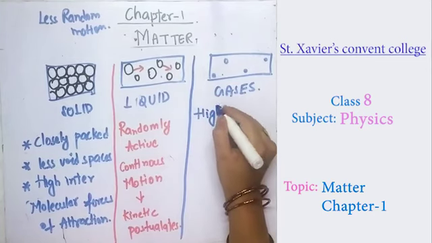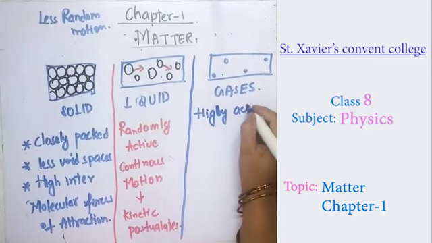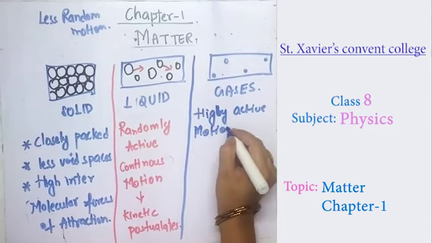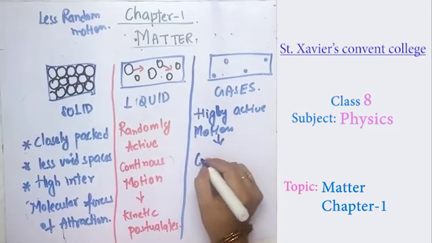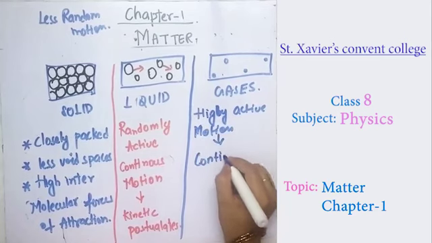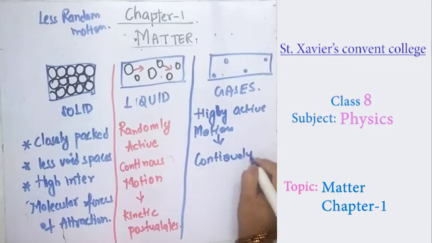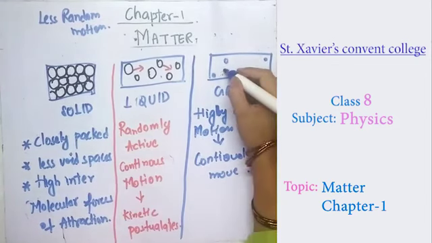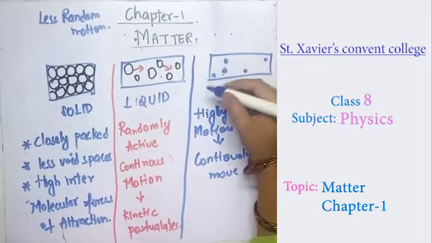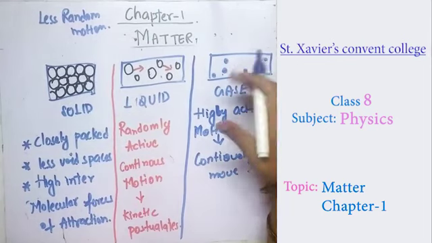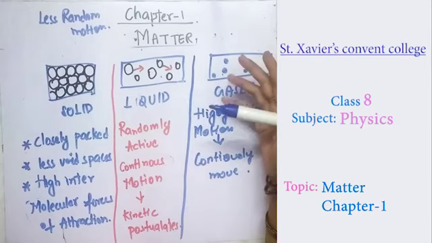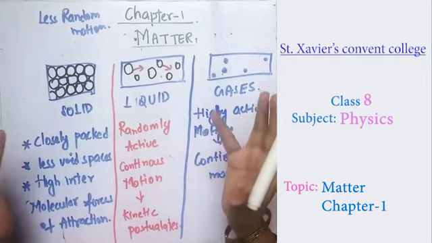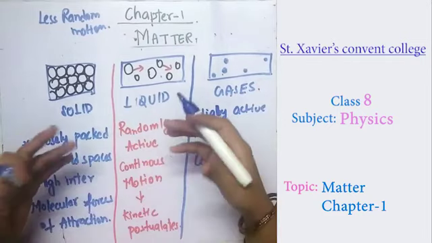They are highly active molecules, and they move continuously. When they move continuously, they collide with each other, and that's why they move here and there, and the space the gas occupies will increase in size.